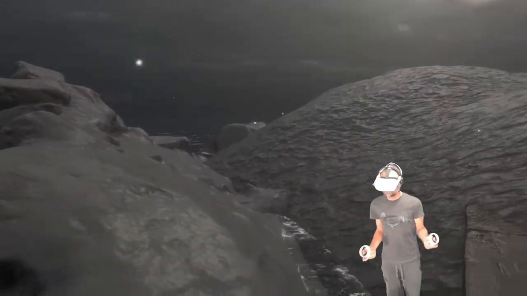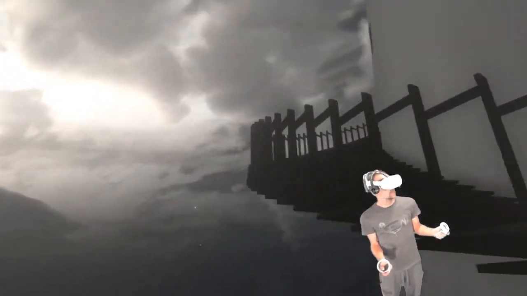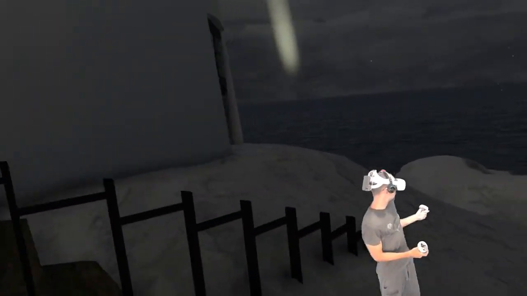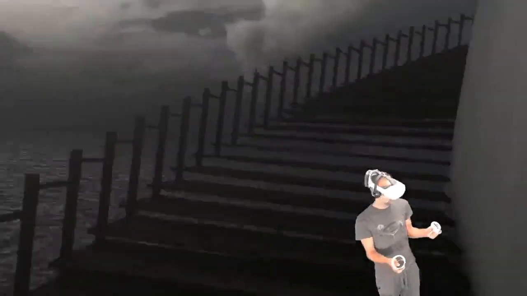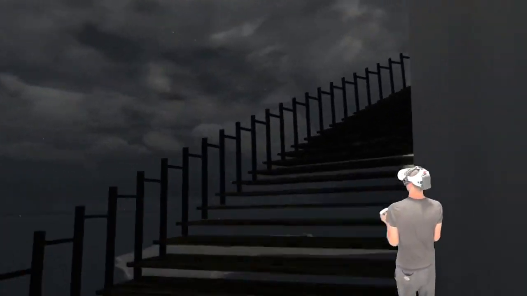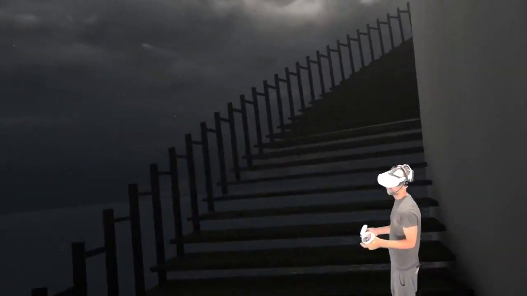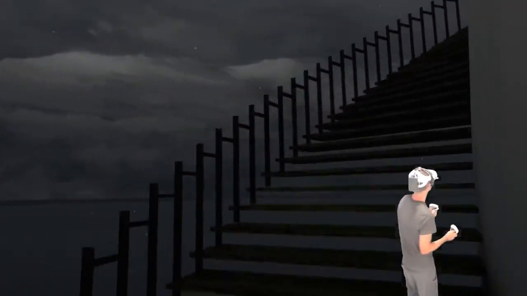You need light to illuminate your character. Up the steps then, I suppose. Small railing on the side there.